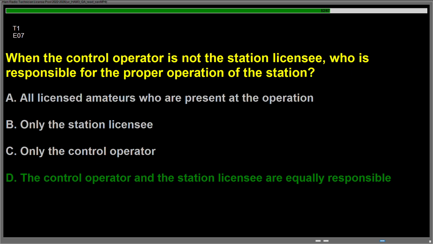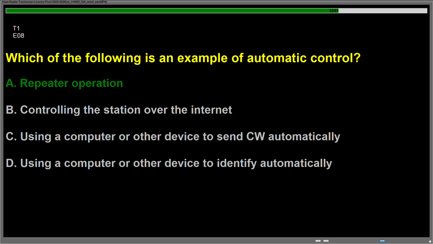Question Echo 07, when the control operator is not the station licensee, who is responsible for the proper operation of the station? Answer is D. The control operator and the station licensee are equally responsible. Question Echo 08, which of the following is an example of automatic control? Answer is A. Repeater operation.